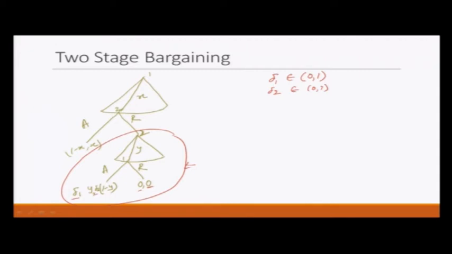So, what happens here? What should player 1 do? There are an infinite number of sub games. What should player 1 do? In all the sub games, player 1 is better off by accepting, but in one sub game he is indifferent between accepting and rejecting.